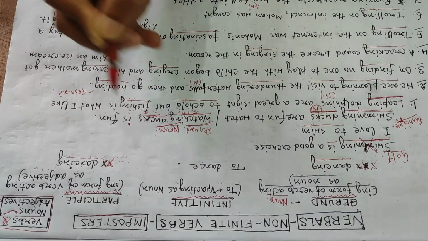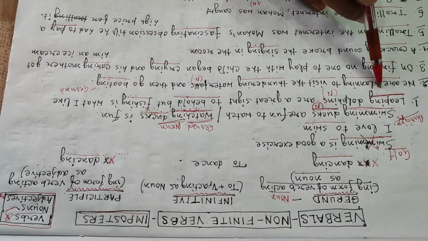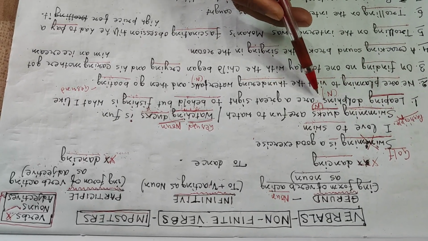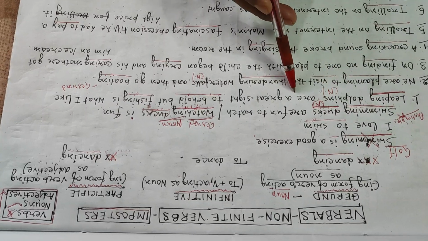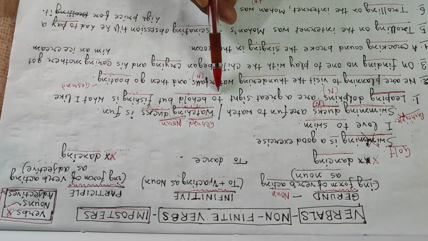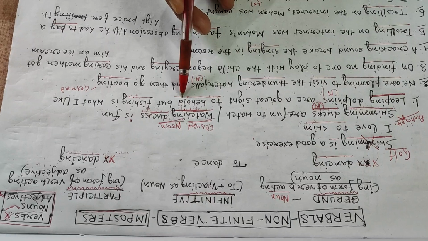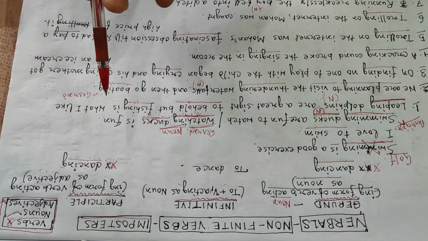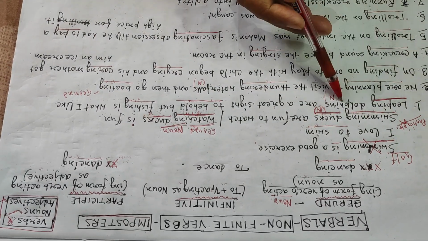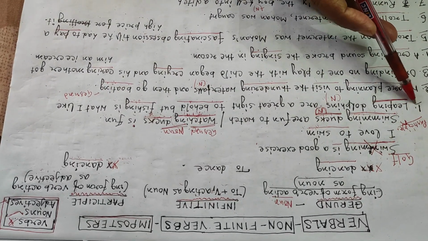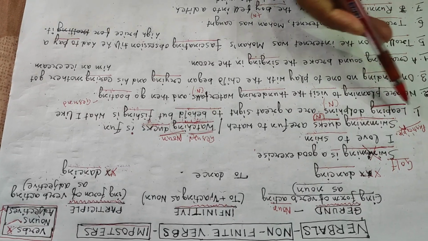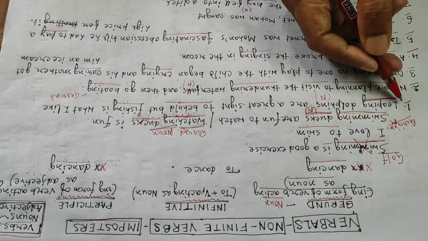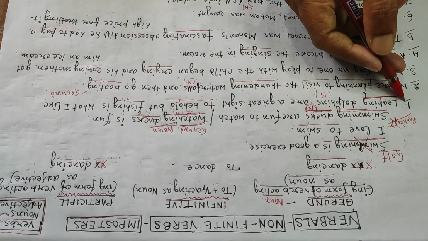Now leaping dolphins. Let us take more and more sentences. Leaping dolphins are a great sight to behold, but fishing is what I like. Now, leaping dolphins, does it have any helper, am, is, or was, were in front of it? No, there is no helping verb.